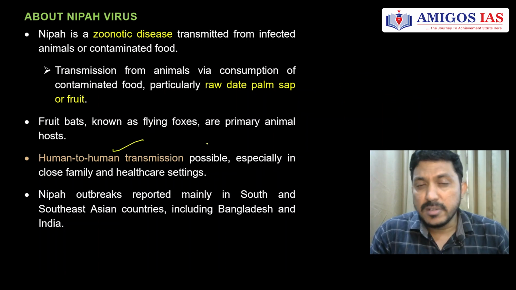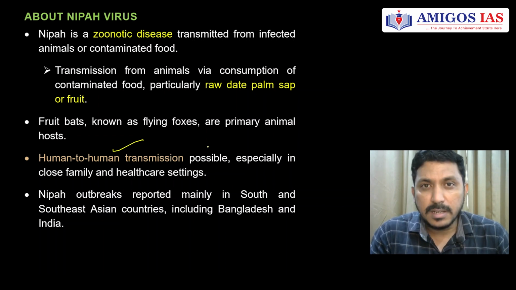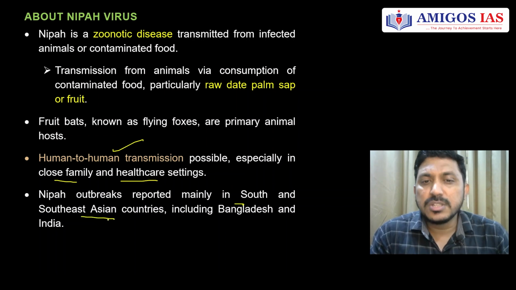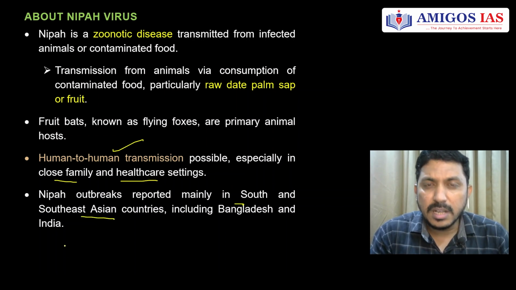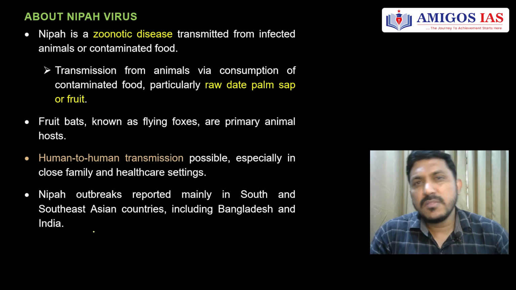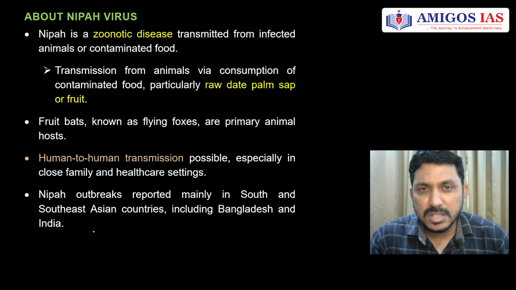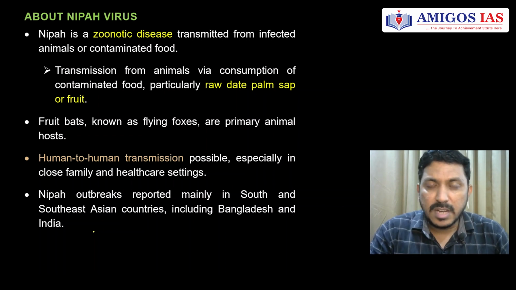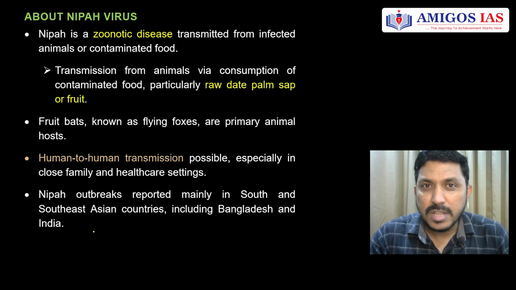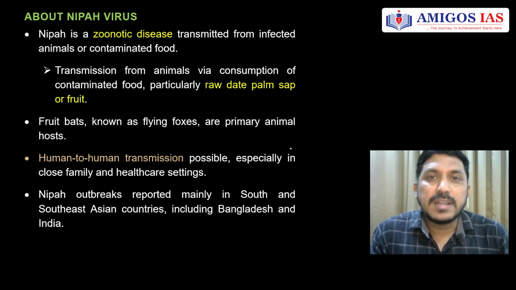Human to human transmission is also possible, that makes this virus quite deadly, especially in close family and healthcare settings. Nipah outbreaks are reported mainly in South and Southeast Asian countries, including Bangladesh, India, Cambodia, Thailand, Singapore as well. In these countries, we see the prevalence of this virus for various reasons. It could be population density, more and more palm cultivation, or people having agricultural habitations or livestock farming near these forest areas where the fruit bats are.